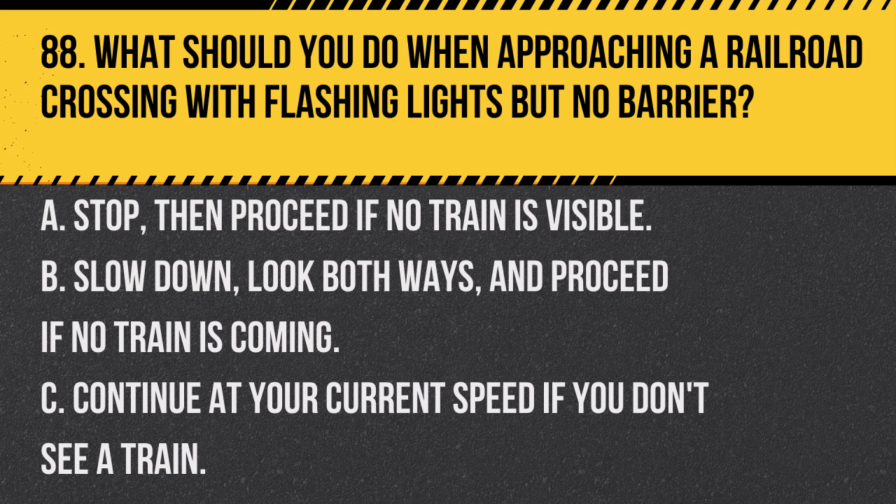Question 88. What should you do when approaching a railroad crossing with flashing lights but no barrier? A. Stop, then proceed if no train is visible. B. Slow down, look both ways, and proceed if no train is coming. C. Continue at your current speed if you don't see a train. Answer B. Slow down, look both ways, and proceed if no train is coming. At a railroad crossing with flashing lights but no barrier, slow down, look both ways for approaching trains, and proceed only if it is safe to do so.